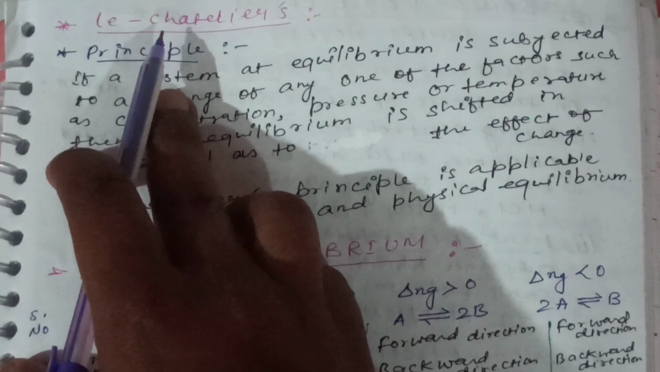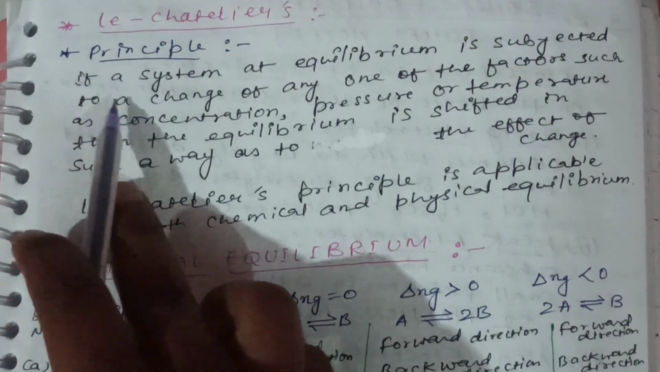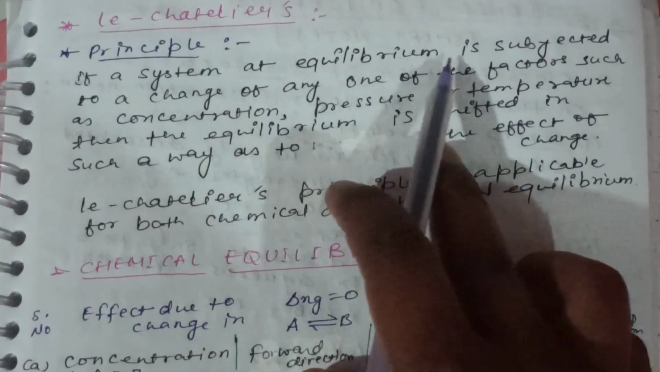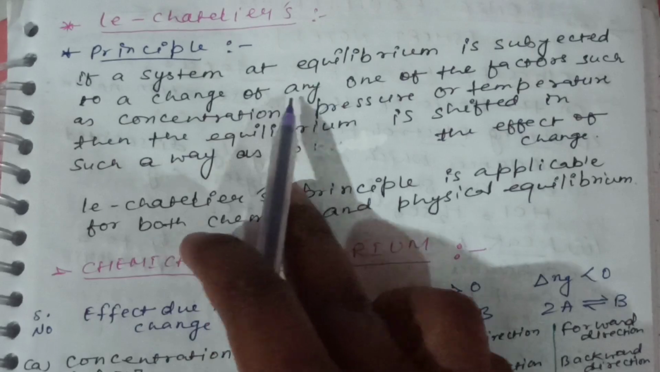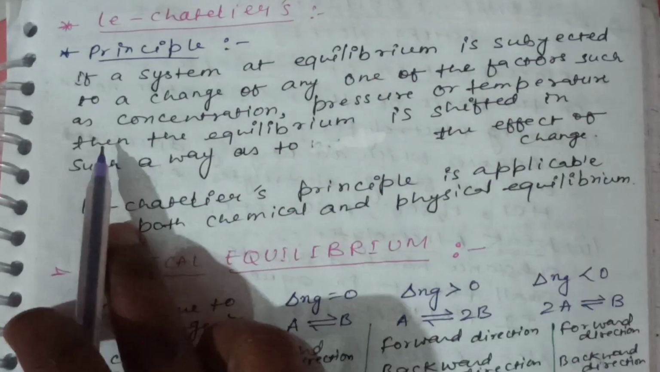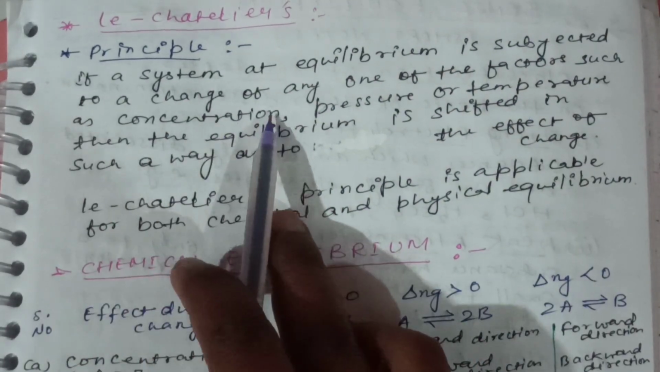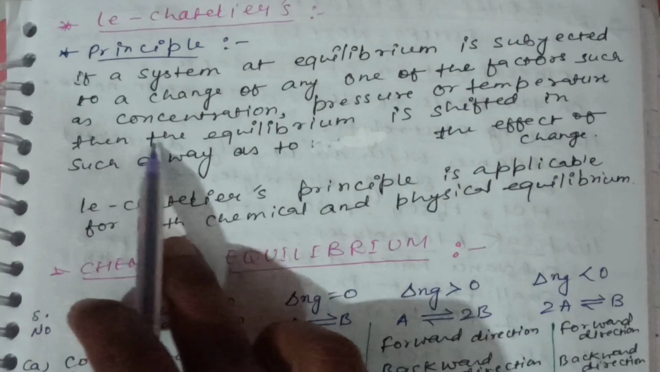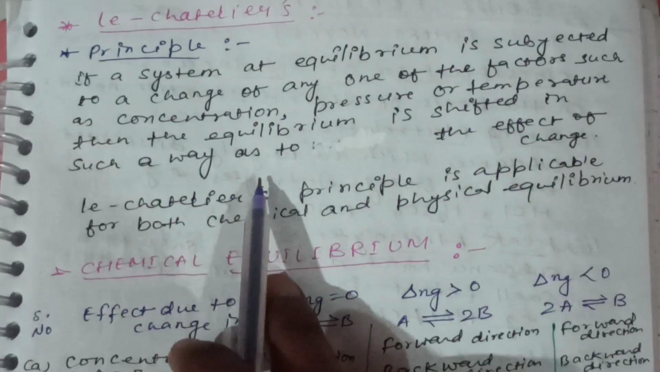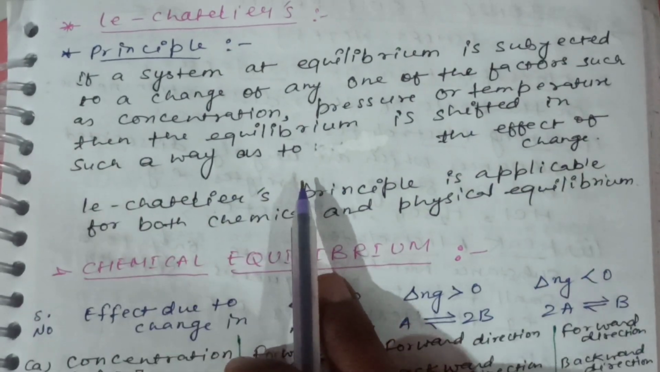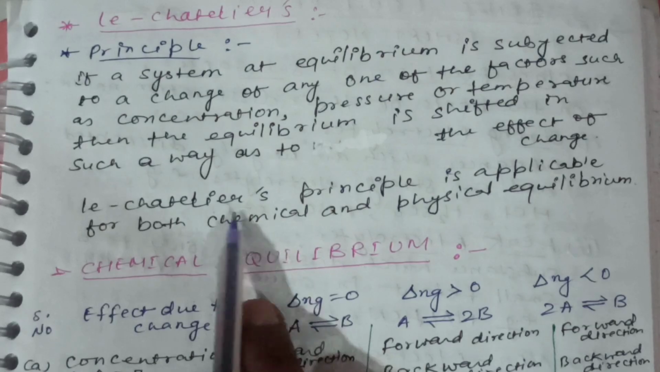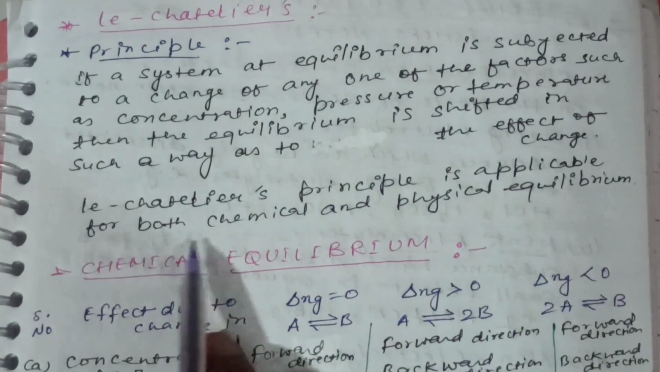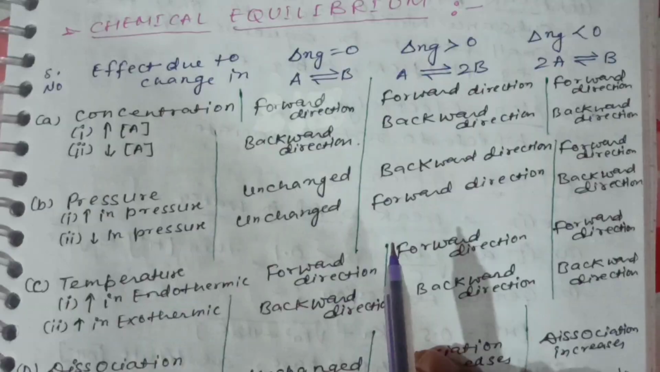Now, Le Chatelier's principle: if a system at equilibrium is subjected to a change of any one of the factors, such as the concentrations, pressure, or temperature, then the equilibrium is shifted in such a way as to nullify the effect of the changes. Le Chatelier's principle is applicable for both chemical and physical equilibrium.